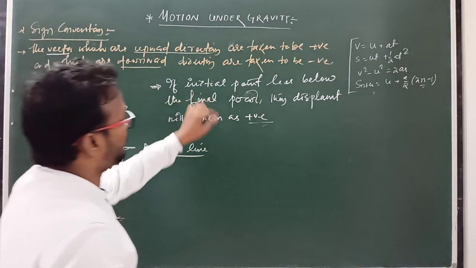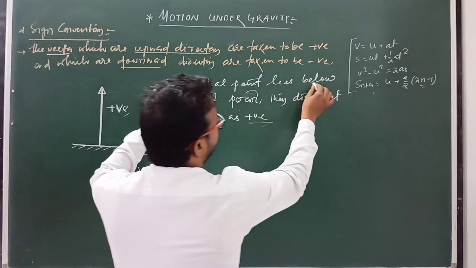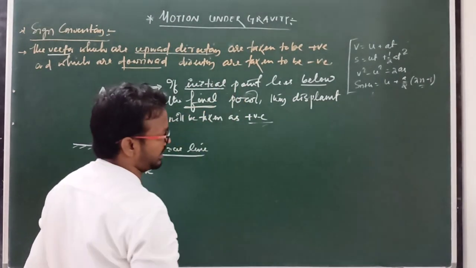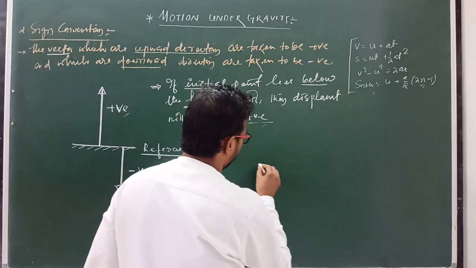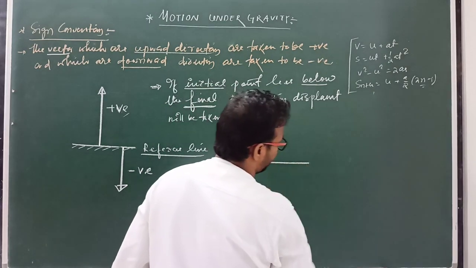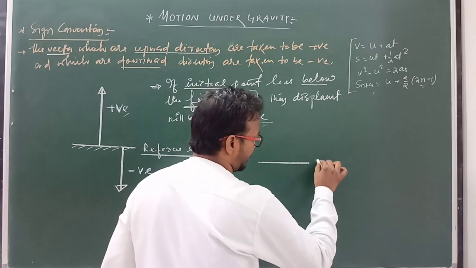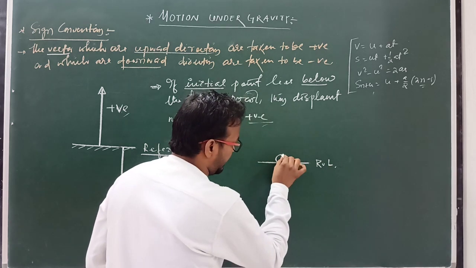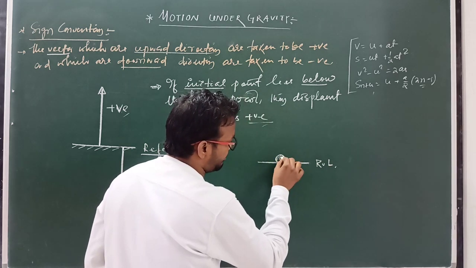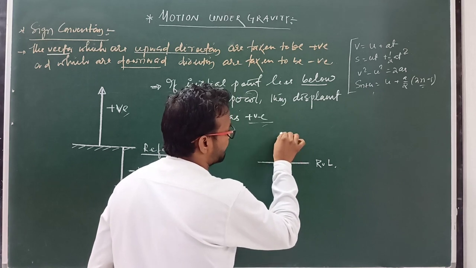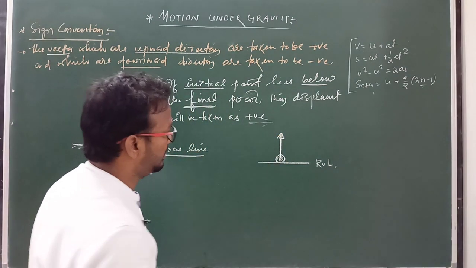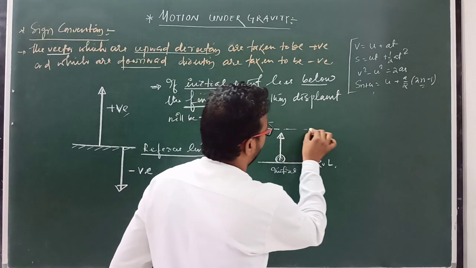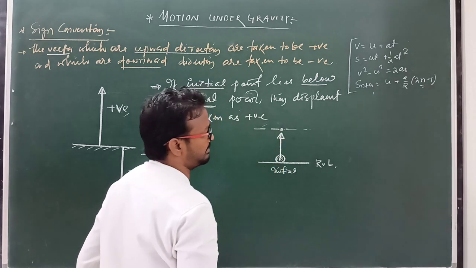So according to this point, if the initial point lies below the final point, the initial point and final point are important. Suppose this is the reference line or initial point, and if we project a body in the upward direction like this, clear, then this point is the final point.